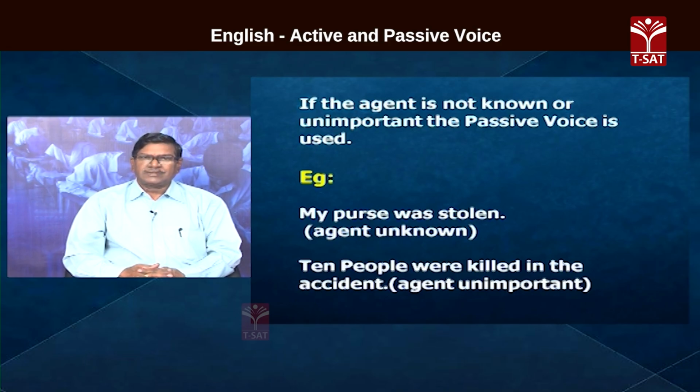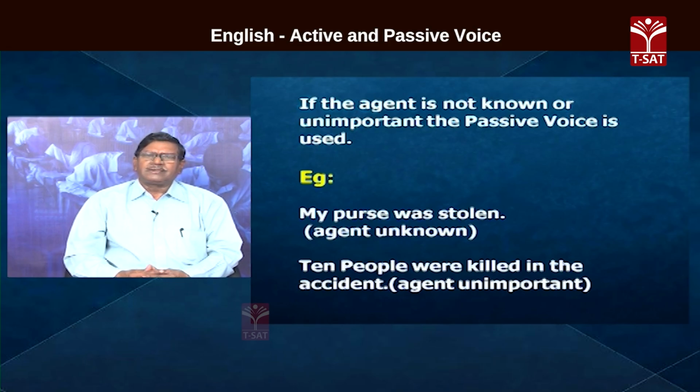For instance, my purse was stolen. Somebody, ఎవరు దొంగిలించాడు మనకు తెలియదు. పోయింది ఏది? పర్స్. Agent here unknown. My purse was stolen. So, here the sentence is used in passive voice.